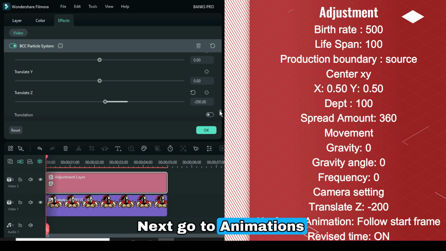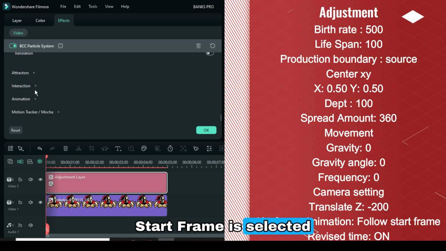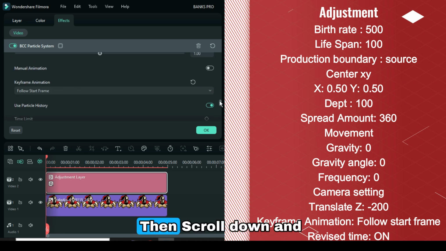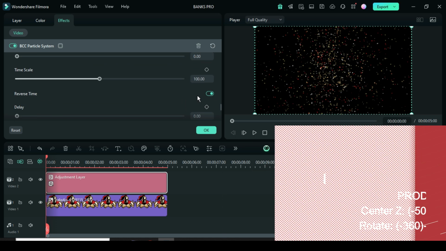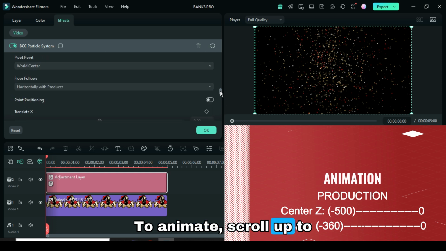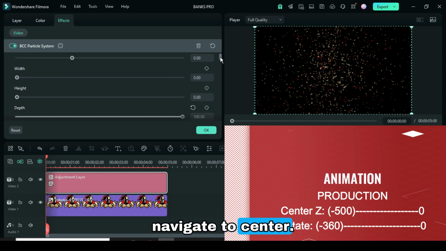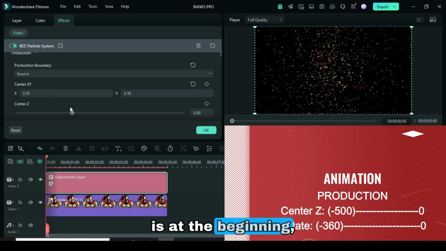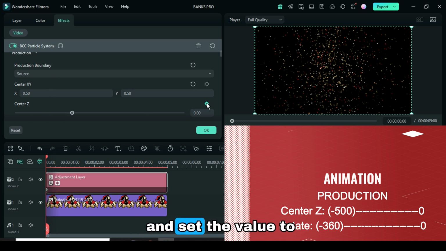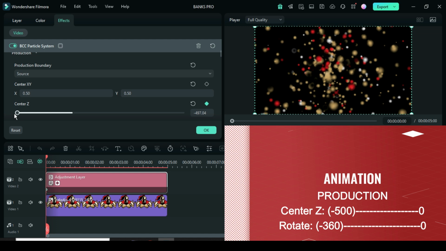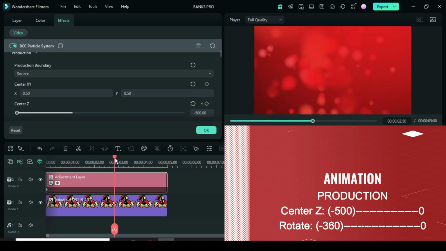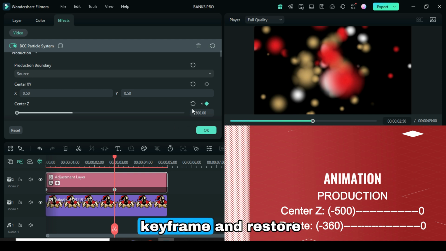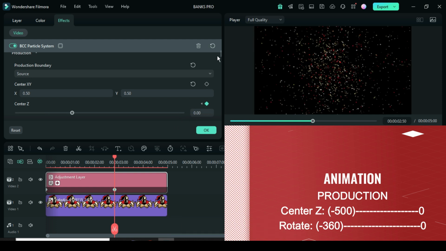Next, go to Animations and make sure Follow Start Frame is selected for Keyframe Animation. Then, scroll down and check the box for Revised Time as shown. To animate, scroll up to Production and navigate to Center Z. Make sure the playhead is at the beginning, then apply a keyframe and set the value to -500. Now move the playhead to 2 minutes 50 seconds, then go up to Apply Keyframe and restore back to 0.